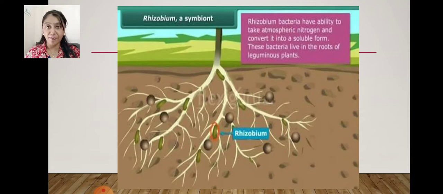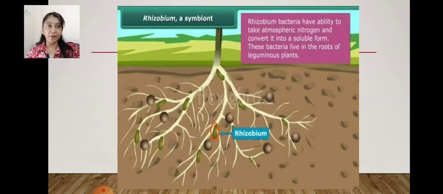And when this plant part is eaten by us, that nitrogen which is present inside the plant comes into our body also, and we are able to get nitrogen through the plant or the fruit, vegetable, whatever we eat from the plant.